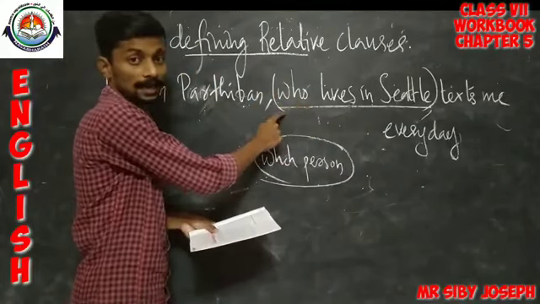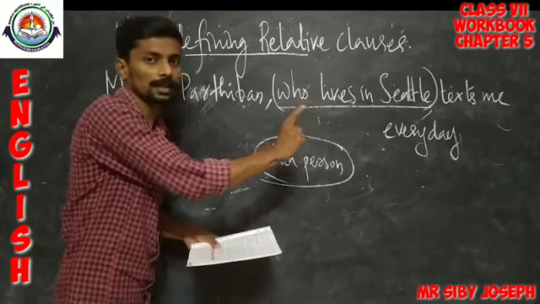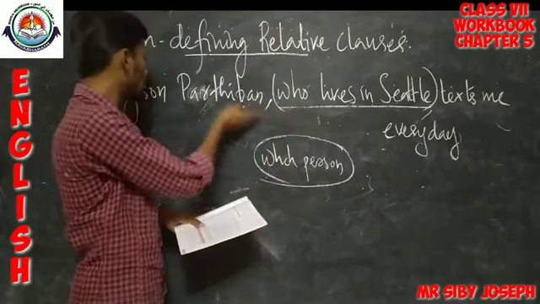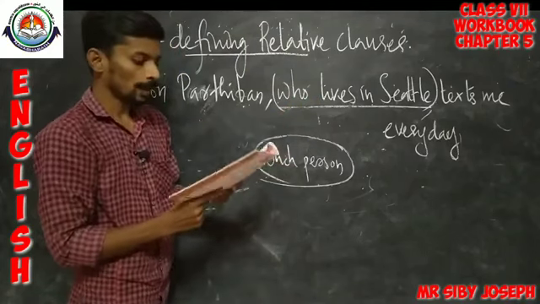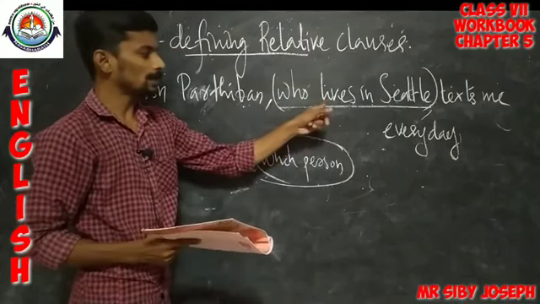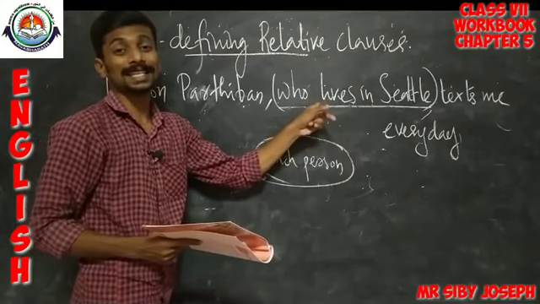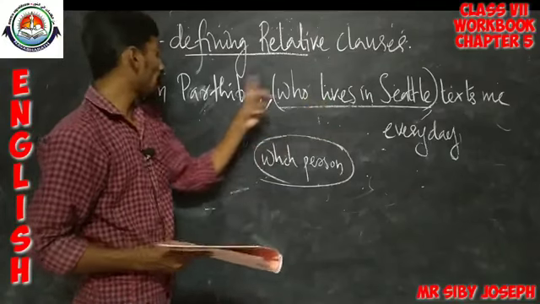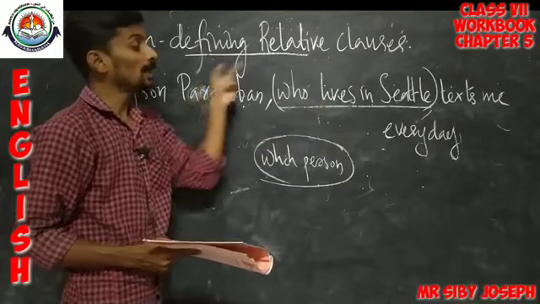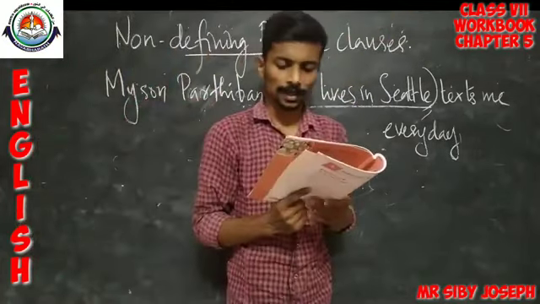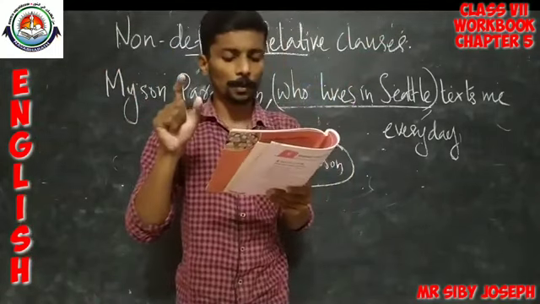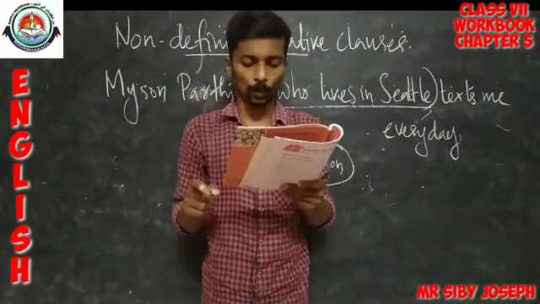Who lives in Seattle is actually additional information. It is not saying who my son Parthiban is. So, in that way this adjectival clause doesn't define this noun. Instead, it provides some additional information. They only add some information about the person or thing referred to.